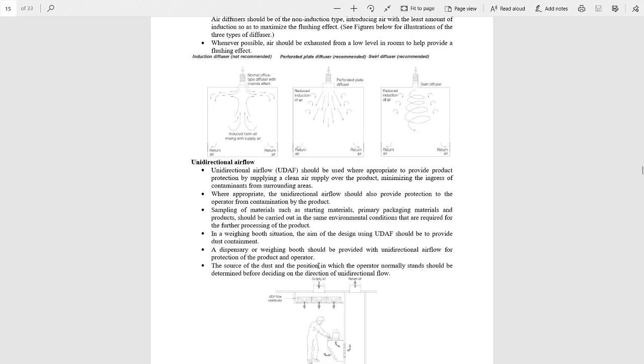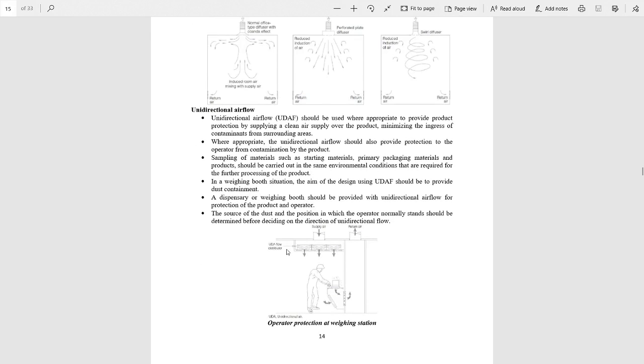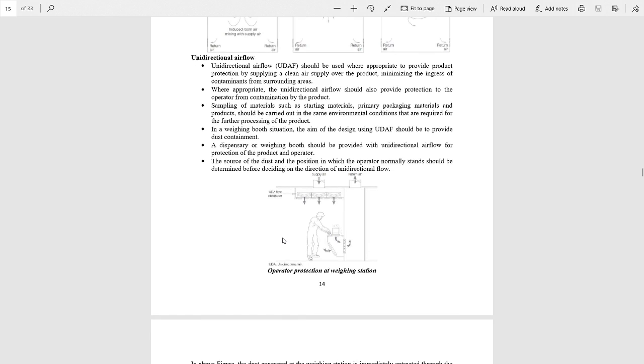Now there is one important topic: unidirectional airflow. Uni means in a single direction. Unidirectional airflow, UDAF, should be used where appropriate to provide product protection by supplying a clean air supply over the product and minimizing the ingress of contaminants from surrounding areas, and where appropriate the unidirectional airflow should also provide protection to the operator from contamination by the product.